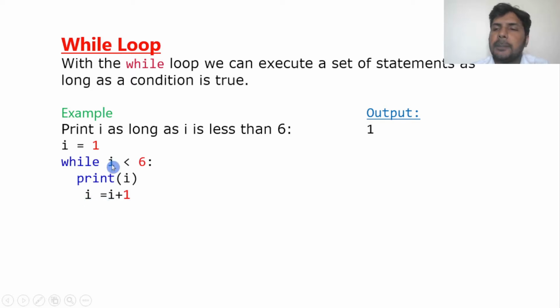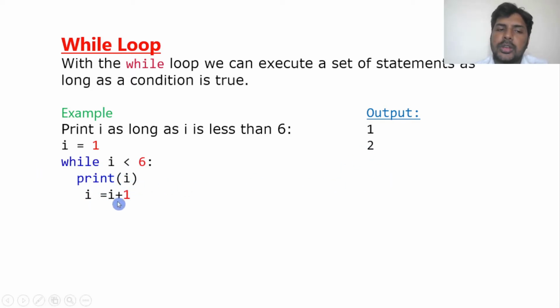So again it will come to the while condition and check. As I said, a loop is nothing but repetition. It is also called iteration. So the loop will repeat. After this it will come back here and check the condition i less than 6. Now what is i? 2, right? So 2 less than 6, yes, the condition is satisfied. Again it will print i. This time i is 2, so it will print the output 2.